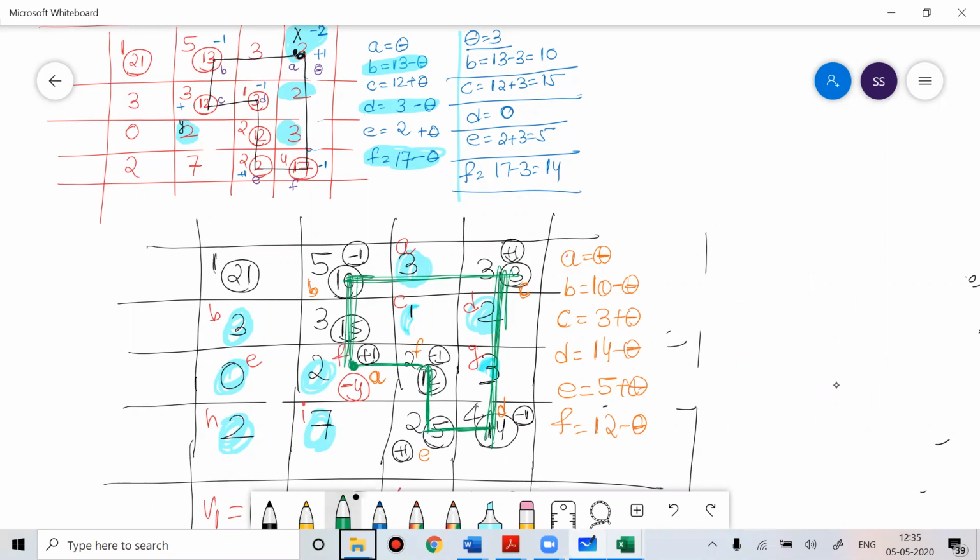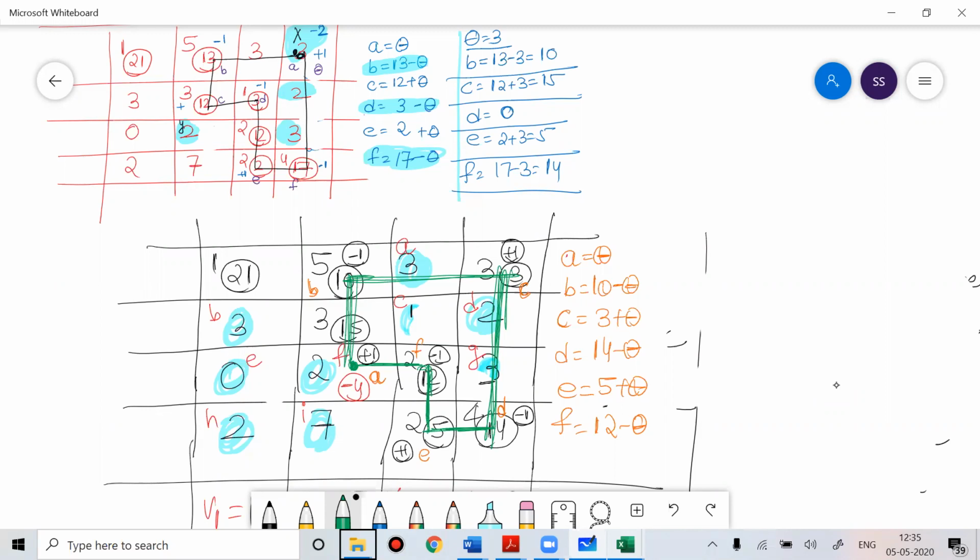A is theta, then B was 10, so you made 10 minus theta. C was 3, so you put 3 plus theta. D was 14, so you made 14 minus theta. E was 5, so you made 5 plus theta. And F was 12, so you made that 12 minus theta.